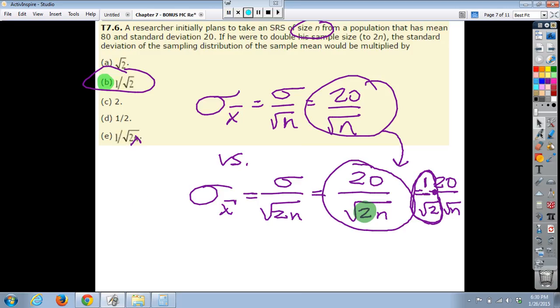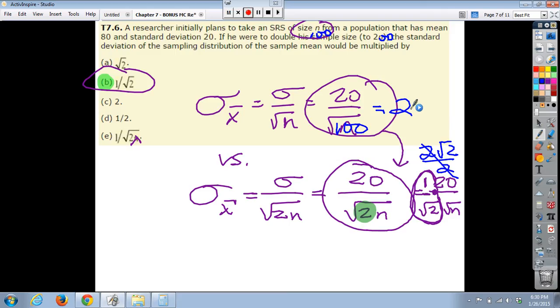Now, another thing you could do, just throwing this out here, you could make up a number for n. You could say, what if the sample size was 100, and then it went to 200? Then you can figure out what this is. That'd be 10, so that would be 2. And then this would be 10 root 2, so 2 divided by root 2. This would be 2 root 2 over 2, which is root 2.